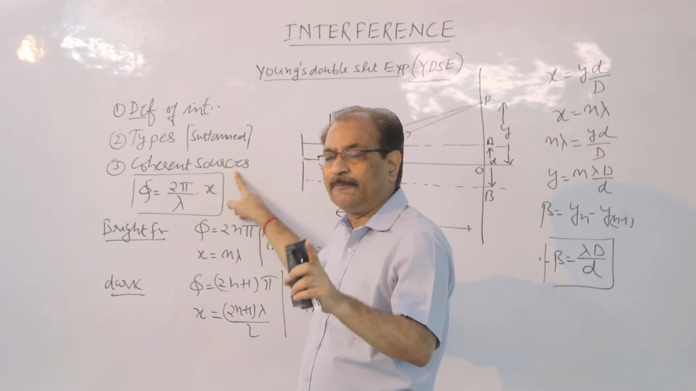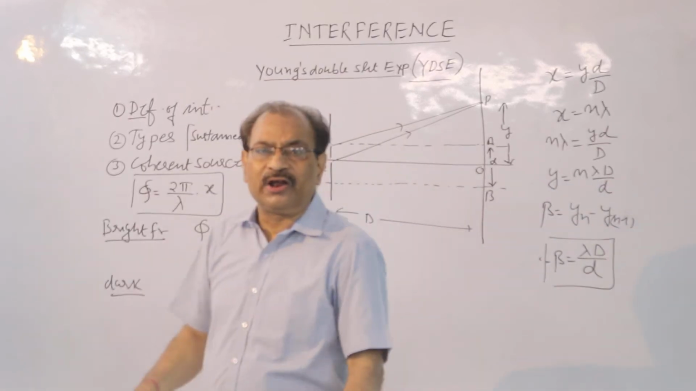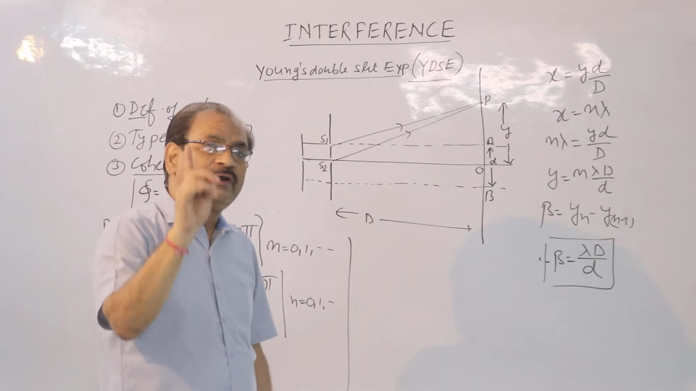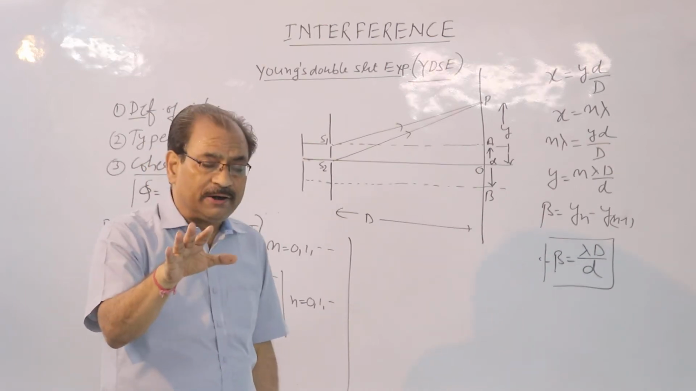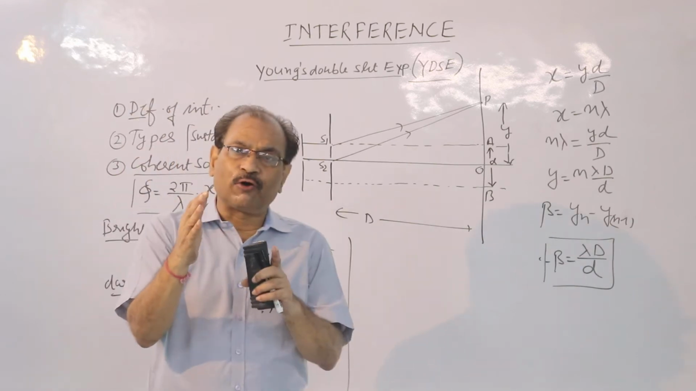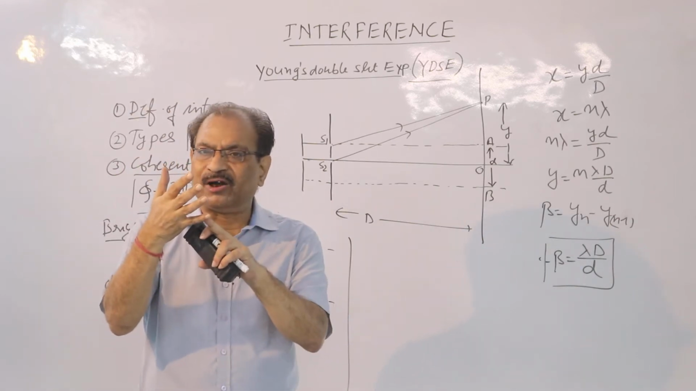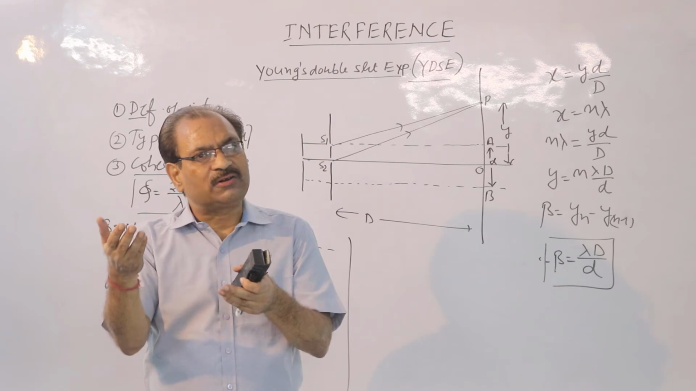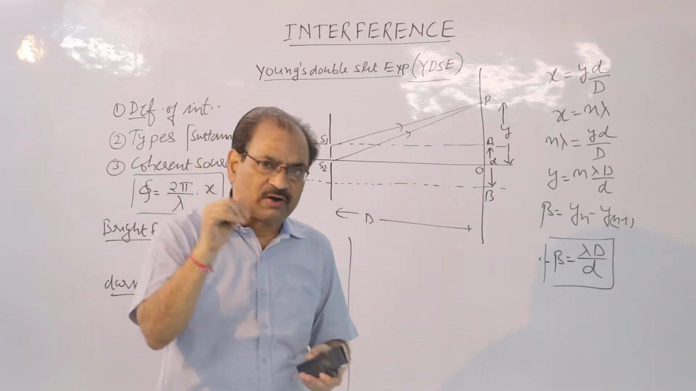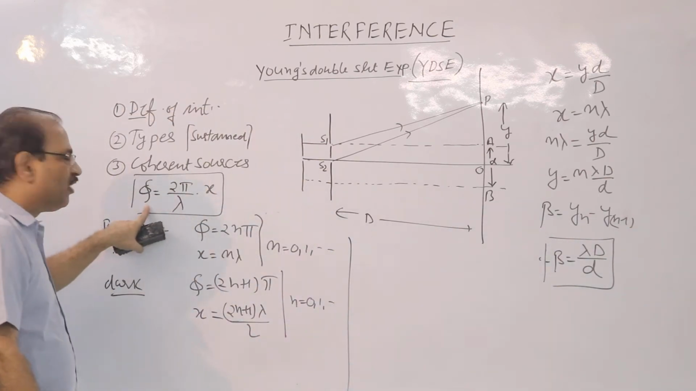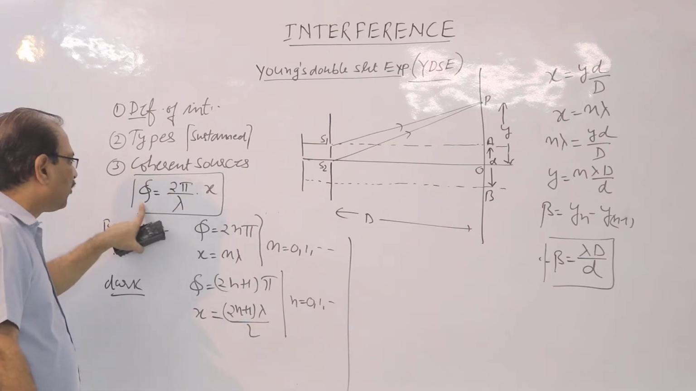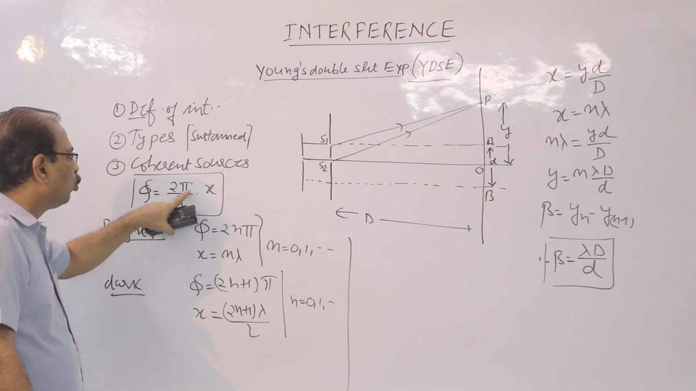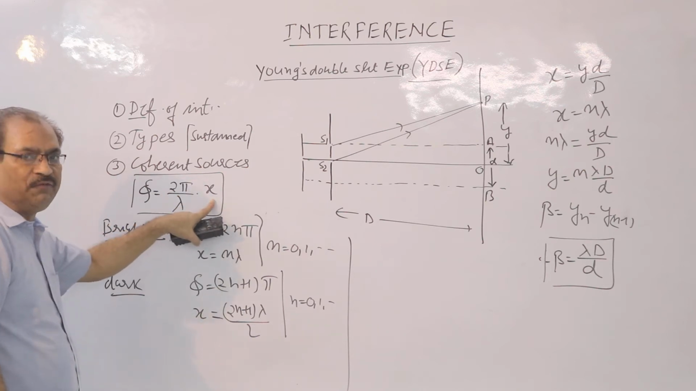Coherent sources for light. Children, before moving ahead, I wish to tell you one important formula we shall be using in the topic. What is that formula? It is the relationship between phase difference and path difference between two waves. Children, phi is the phase difference, x is the path difference. So phase difference is always equal to 2 pi by lambda into path difference. Remember this formula forever.